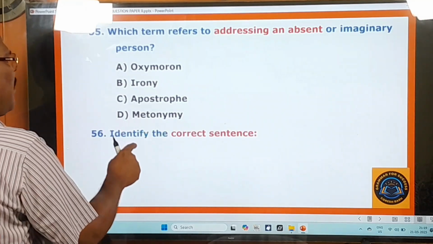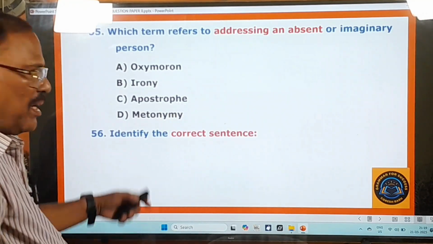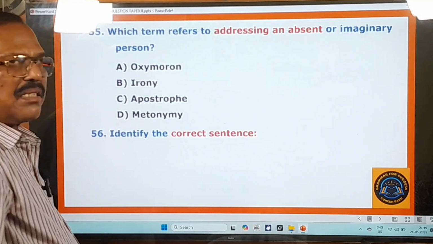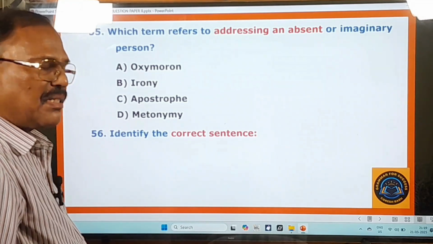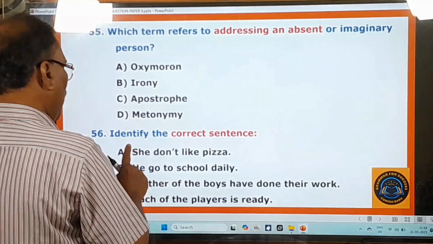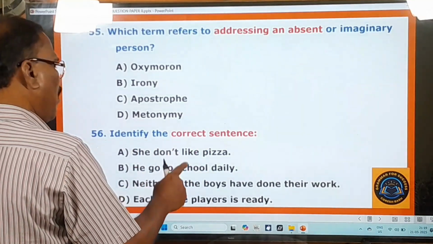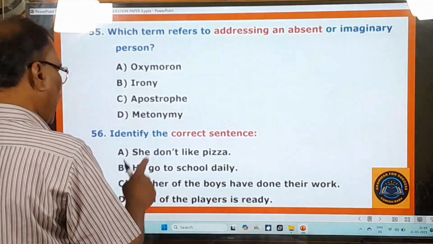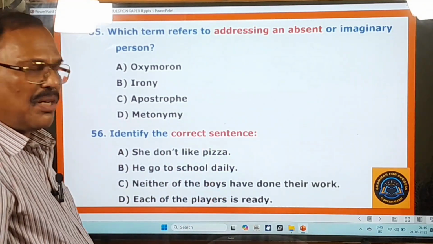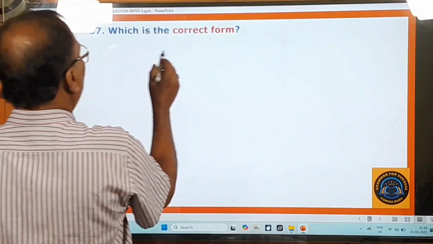56th question. Identify the correct sentence. Okay, here are given some wrong sentences and one right sentence. So you have to choose the correct sentence. Here you pay attention. "She don't like pizza." "He go to school daily." "Neither of the boys have done their work." "Each of the players is ready." So these are the four options. You choose the right one. 57th question. Which is the correct form?